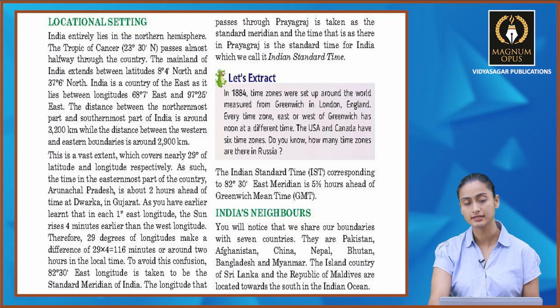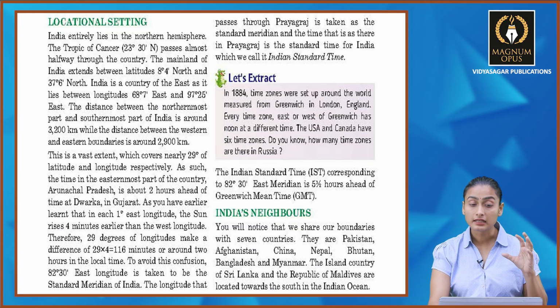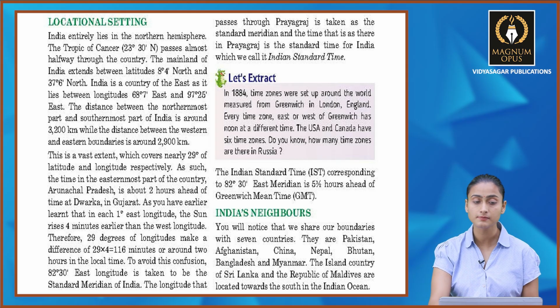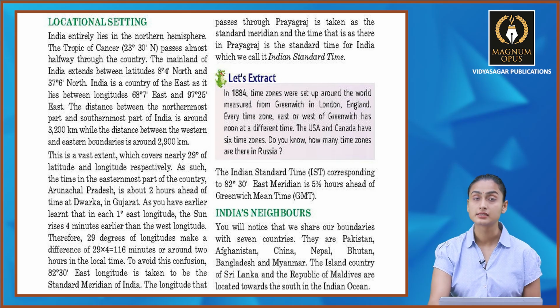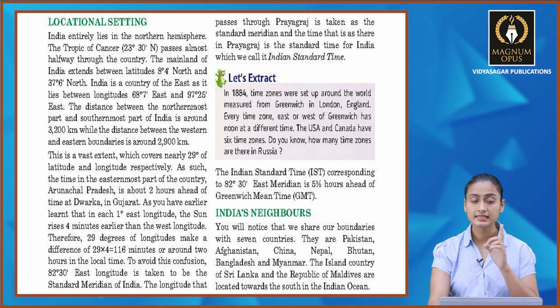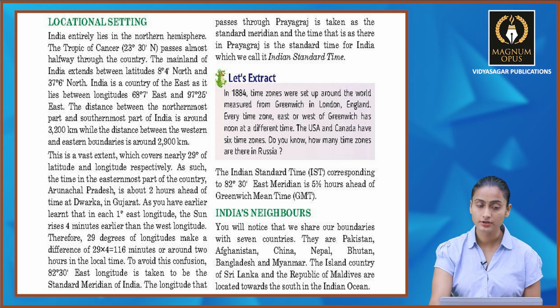Now the locational settings. India entirely lies in the northern hemisphere. The Tropic of Cancer, 23 degrees 30 minutes north, passes about halfway through the country. The mainland of India extends between latitudes 8 degrees 4 minutes north and 37 degrees 6 minutes north. India is a country of the east as it lies between the longitudes 68 degrees 7 minutes east and 97 degrees 25 minutes east. The distance between the northernmost part and the southernmost part of India is around 3200 kilometers, while the distance between the western and the eastern boundaries is around 2900 kilometers.